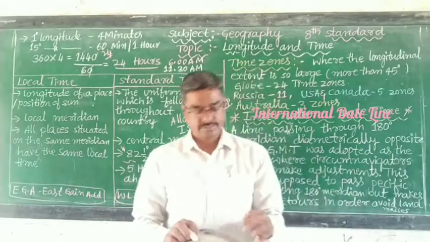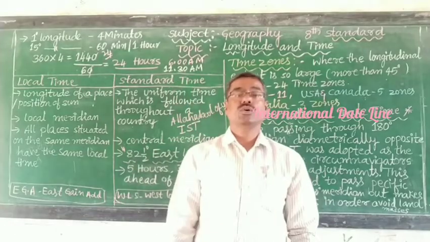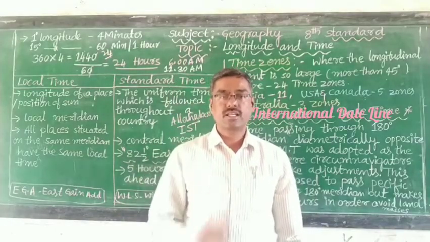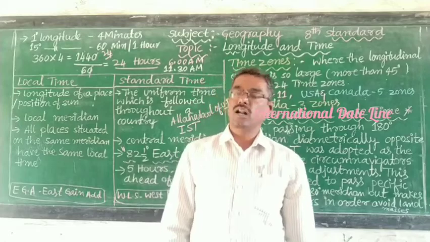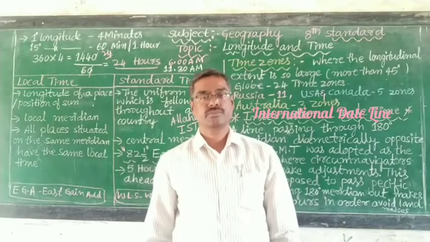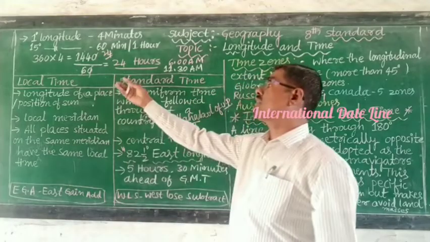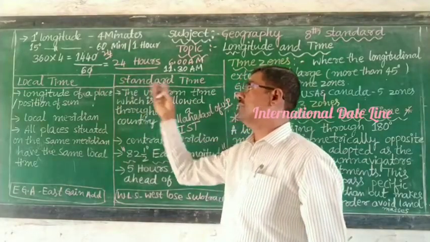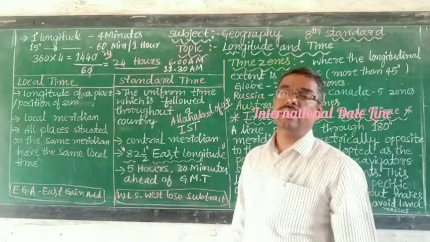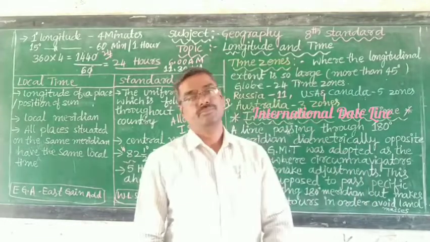So dear students, I am going to conclude today's class. I hope that all of you understood very well. Take down today's homework. What are the differences between local time and standard time?